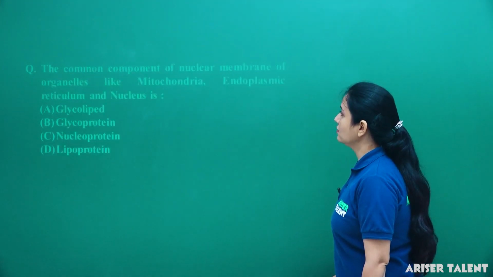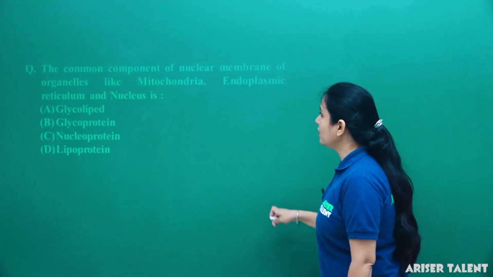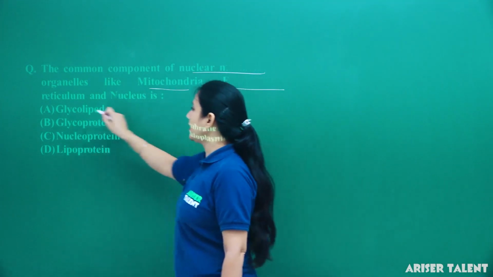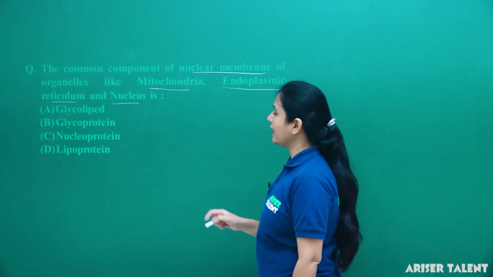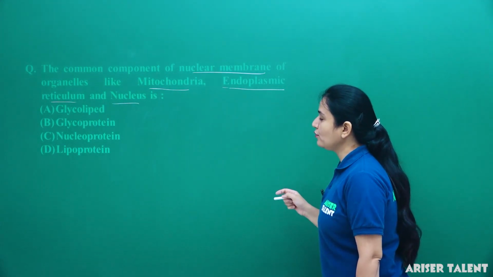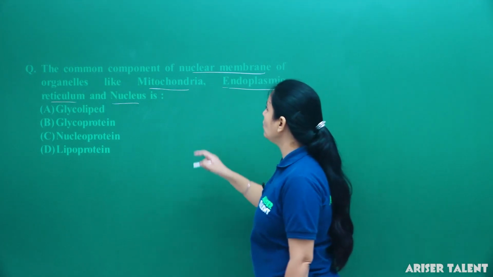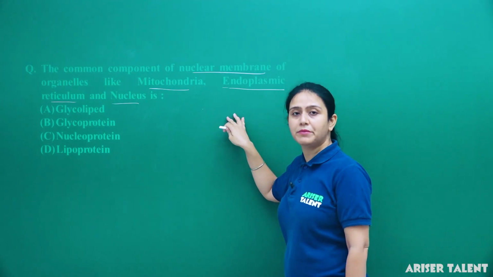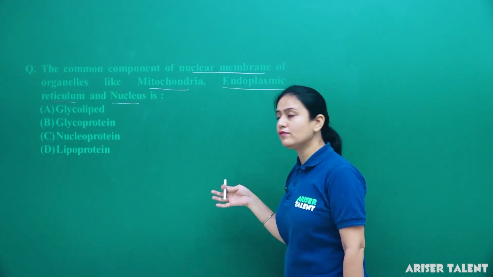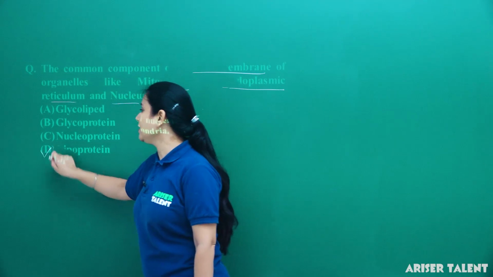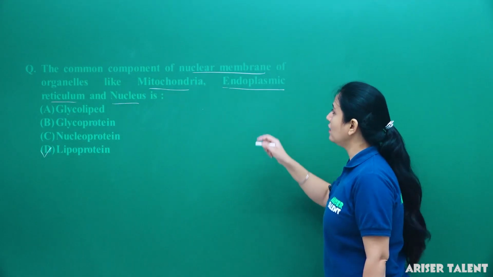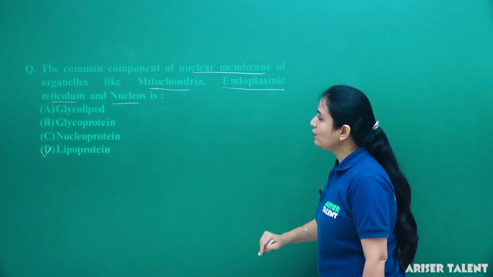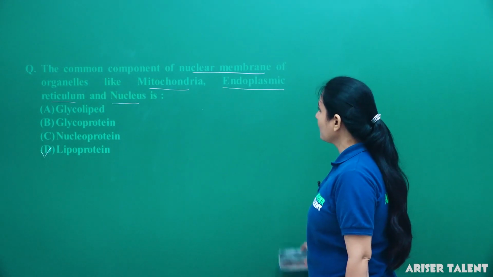Next: the common component of the membrane of organelles like mitochondria, endoplasmic reticulum and nucleus is glycolipid, glycoprotein, nucleoprotein or lipoprotein. As we all know, the membranes of these cell organelles are made up of lipoprotein by the process of membrane biogenesis. So option D is the correct answer. Okay.